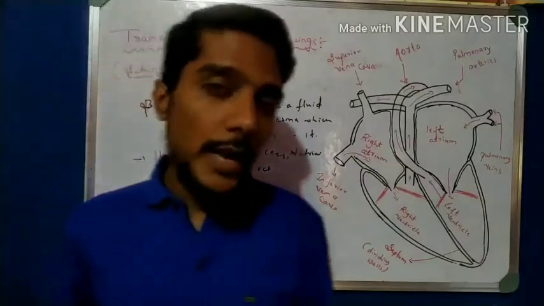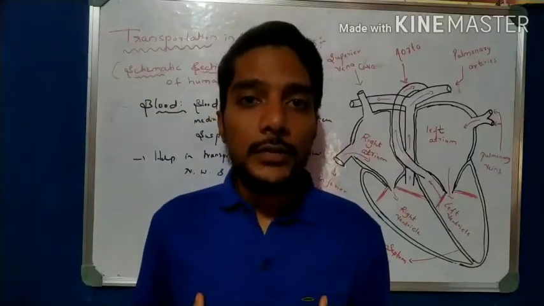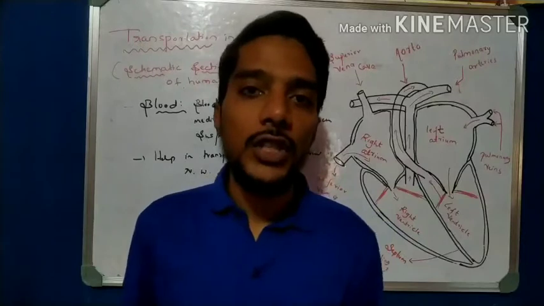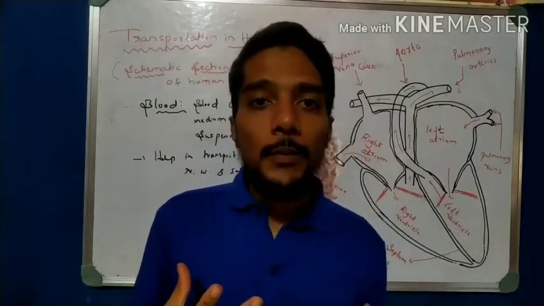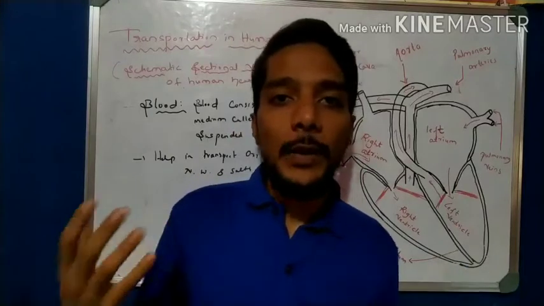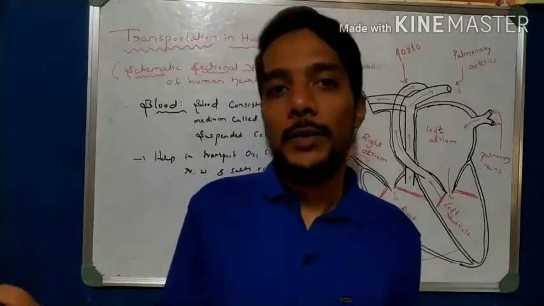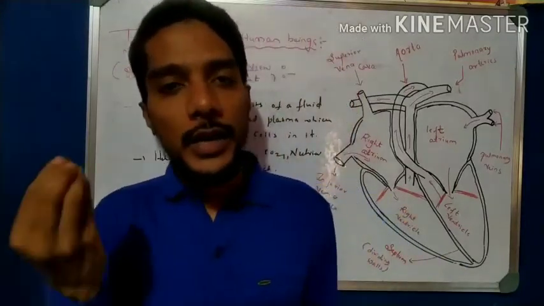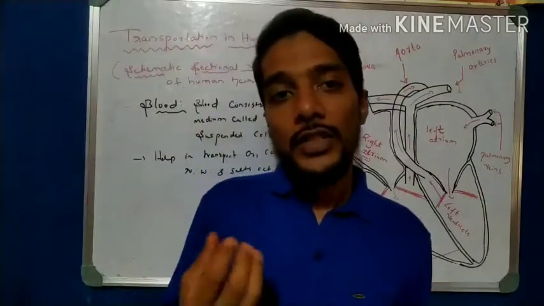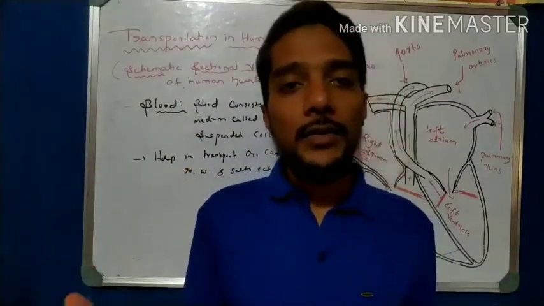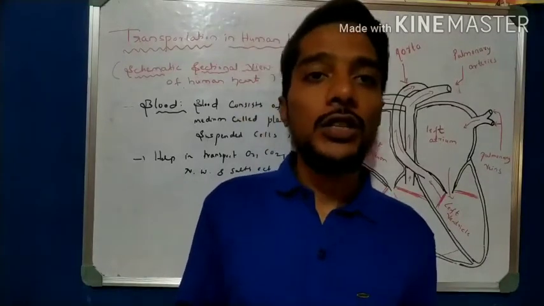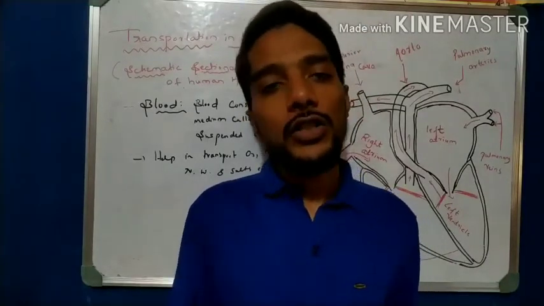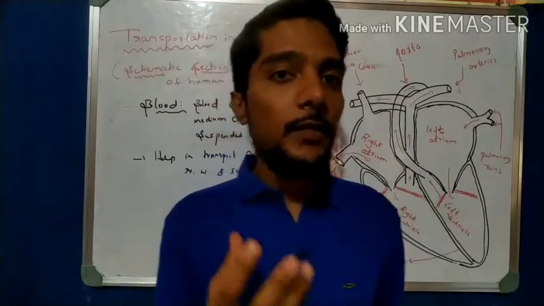Okay, students, we know that during respiration we take in oxygen, and that oxygen is helpful for providing energy to the various life processes. We learned in the respiration chapter, right? Respiration is nothing but a source of oxygen which can provide energy, right? For glucose breakdown, oxygen is required. Without oxygen the glucose does not break down. So oxygen is very important for the life processes, right?